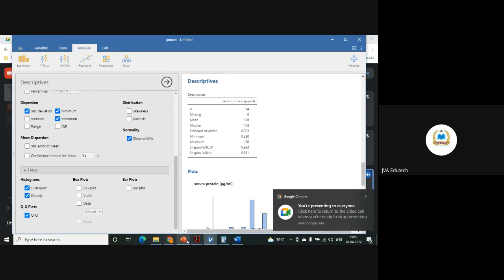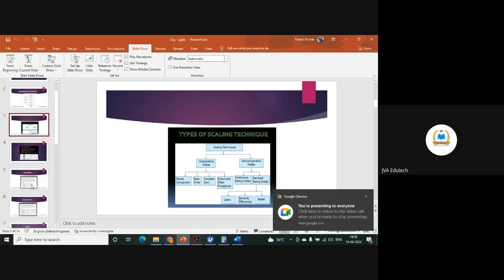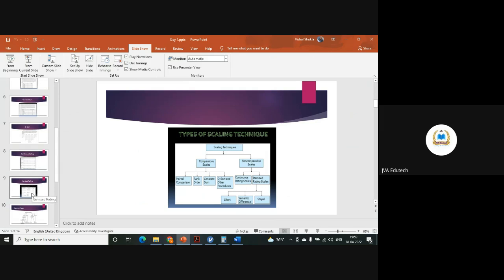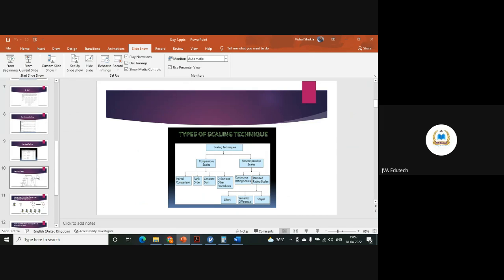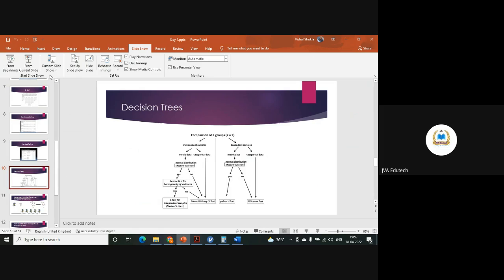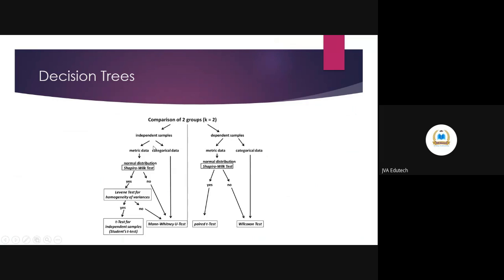Now, homogeneity of variance. First, let me explain what is the concept of homogeneity. I was telling you the importance of these measurements and this normality that helps us to take decision on which test to apply. Let's say I have one dependent variable and one independent variable, and the independent variable is again divided into two categories.